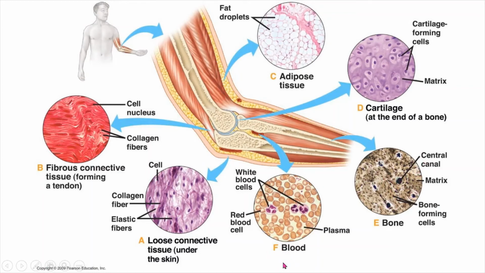Then inside the bone we have cells from where the blood cells are made. In bone marrow, blood cells are produced. So red blood cells, white blood cells, and plasma are made in these cells, and these are transferred to all the other body parts.